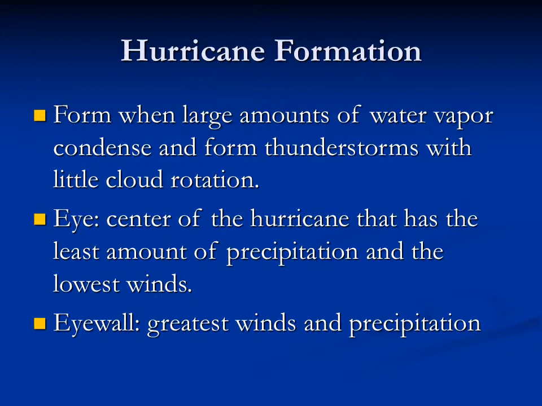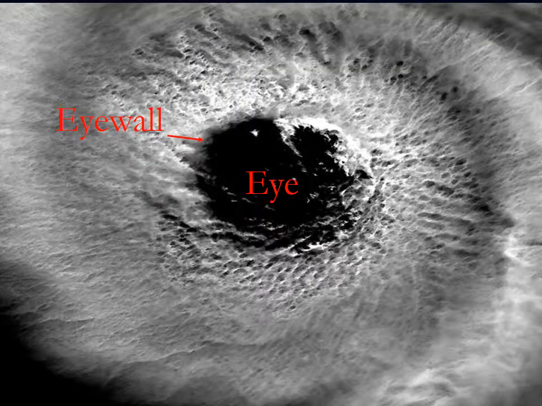The eye is the center of the hurricane, and that actually has the least amount of precipitation and the lowest winds. The eye wall has the greatest winds and precipitation. And so here's a diagram of the eye and the eye wall. The eye is actually very clear in a hurricane. The eye wall, which is the edge of the eye, is the part of the hurricane that's the strongest.